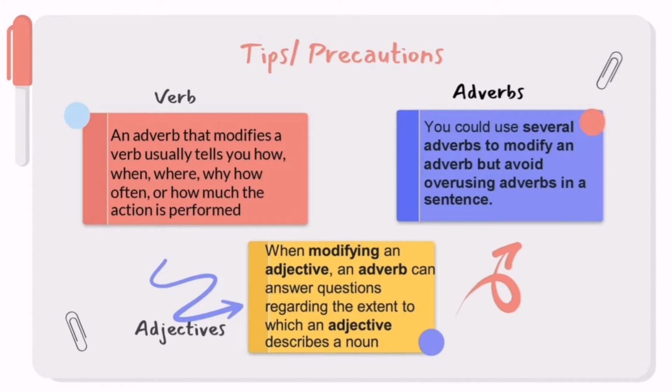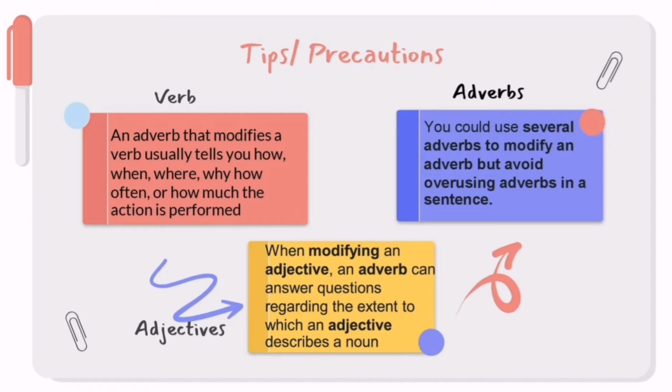Here are some tips or precautions for you to understand an adverb. First, an adverb that modifies a verb usually tells you how, when, where, why, how often, or how much the action is performed.